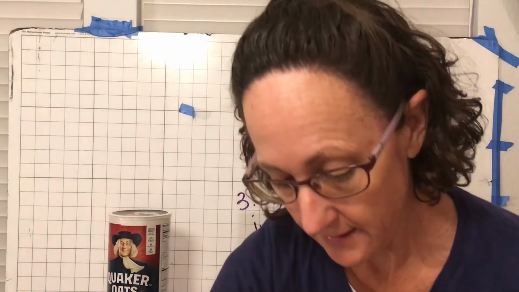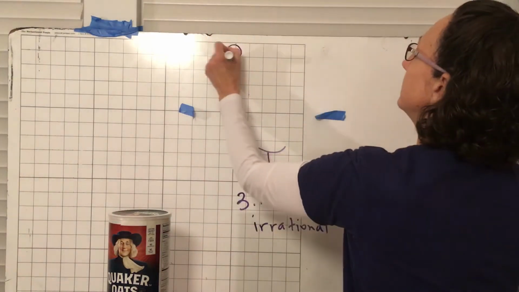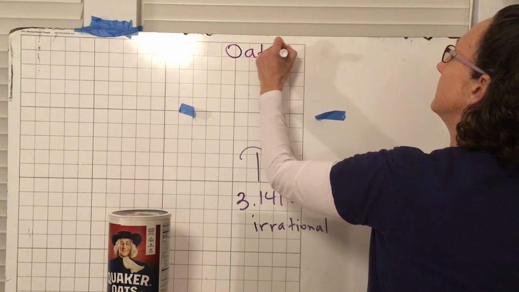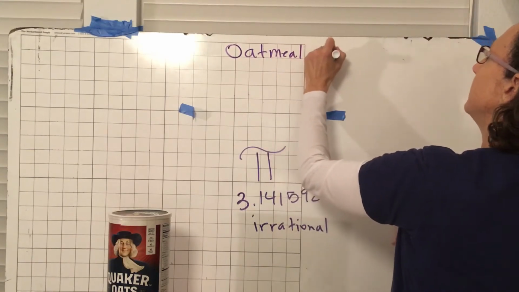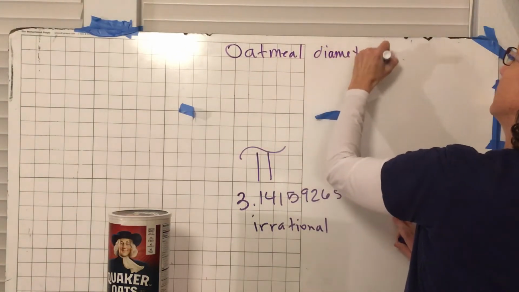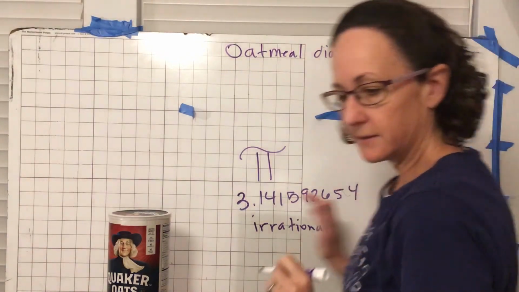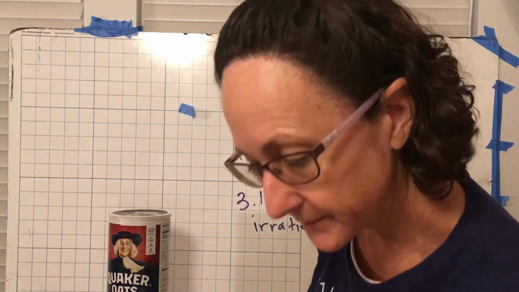I have that my oatmeal, okay, has a diameter, okay, of 13 point, hold on, what did I get for that? 13.3.